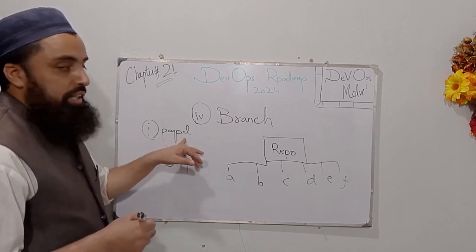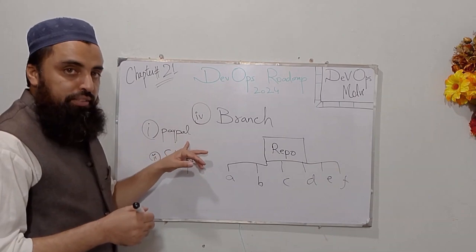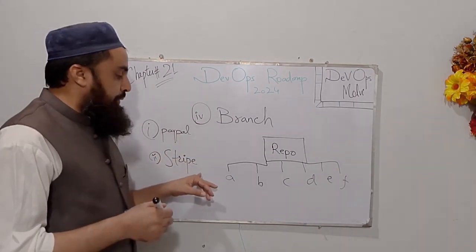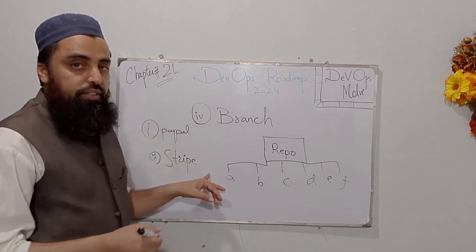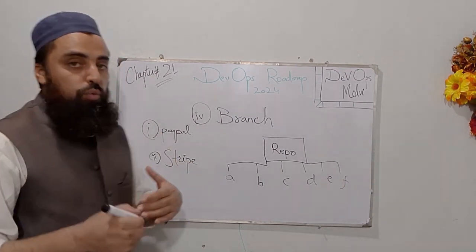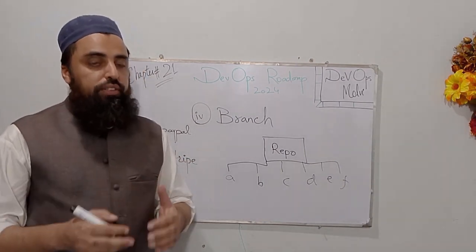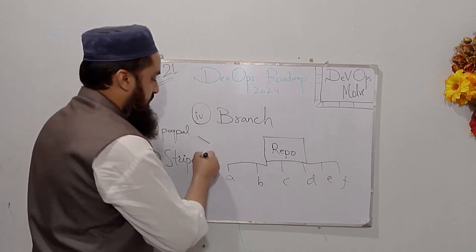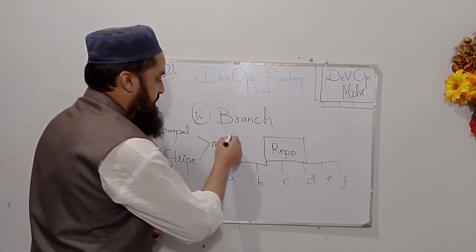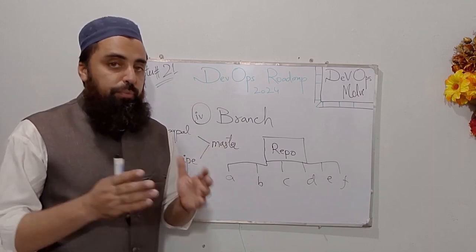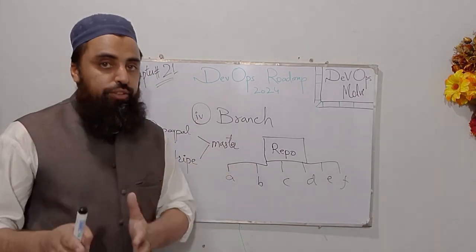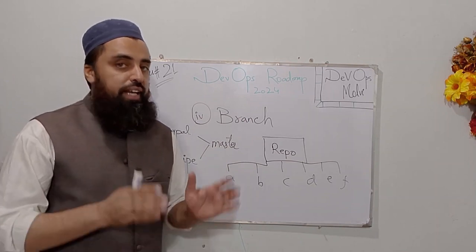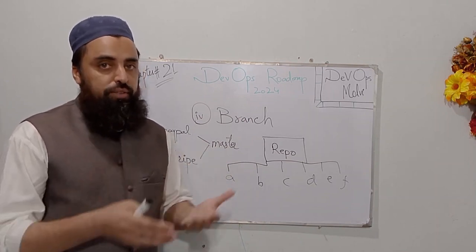Developer A will create a separate branch for PayPal integration, and developer B will create a separate branch for integration of Stripe. After successful testing, those branches can be merged with the master branch. That is why it is the practice to create different branches and merge them with the master branch after successful testing.